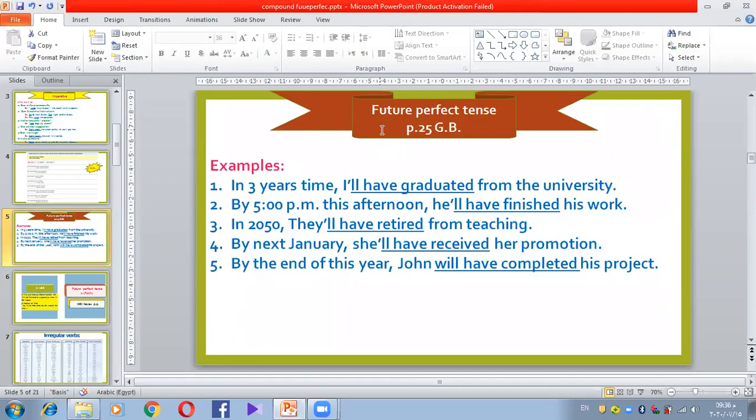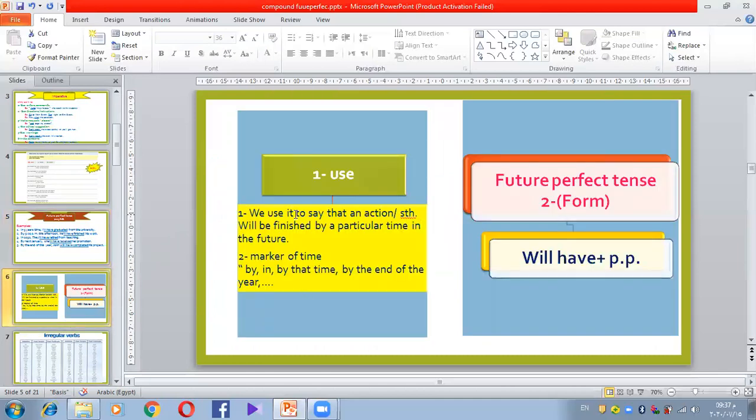Why should I use this tense? It's really important to know when to use these tenses, guys, because whenever you speak, you need to understand how you can use it and in what situation you can use this tense. Okay, now I understand that I have will have plus the PP. It's easy. When can I use this tense? If you notice here, guys, we use it to say that an action or something will be finished by a particular time in the future. What do you mean by this?